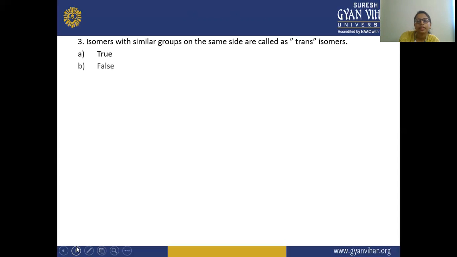Next question: isomers with similar groups on the same side are called trans. Is that true or false? That is false. Same side means cis isomers, and on the opposite side, that is your trans.